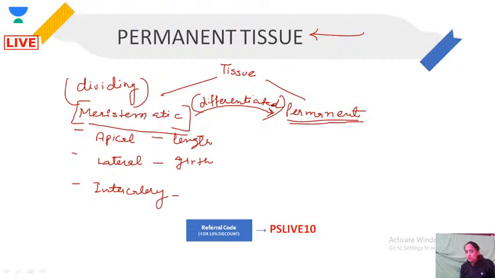Okay, so now this permanent tissue again is of two types. You just remember this table. You don't have to remember the whole chapter, and then the whole chapter of tissue will be super clear to you. So permanent tissue,